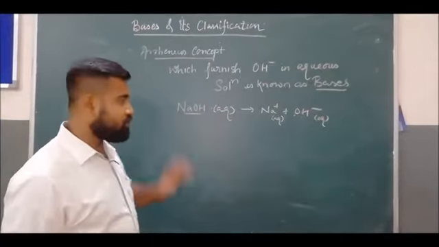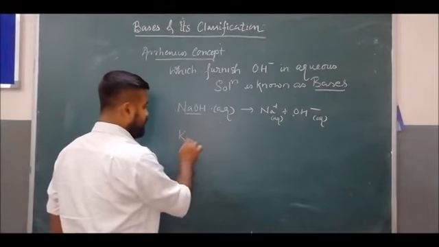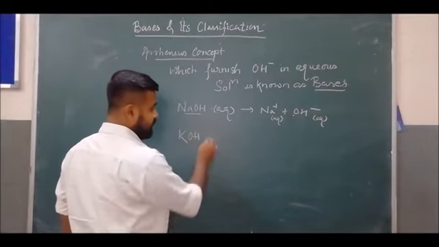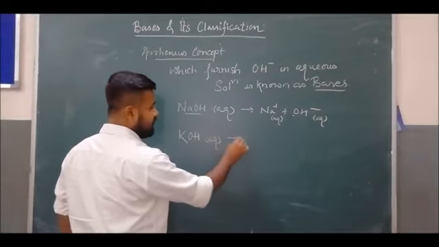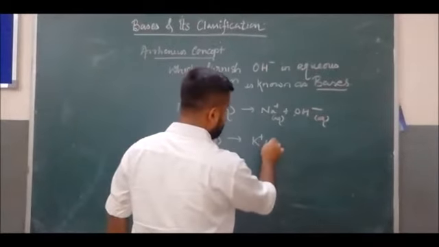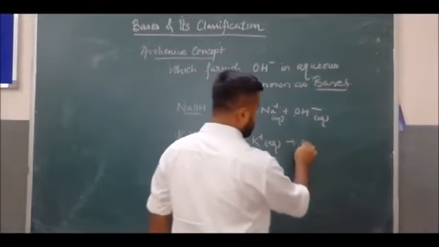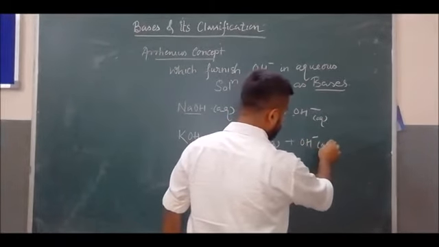Aqueous means solution in water. Similarly, KOH in aqueous solution gives K plus in aqueous medium plus OH minus.